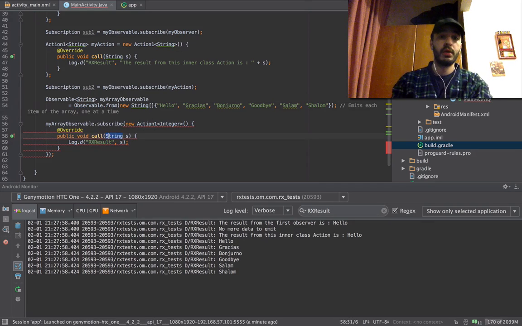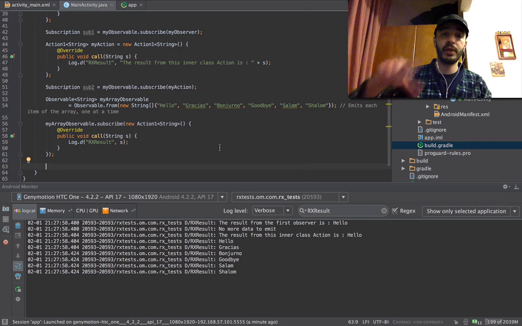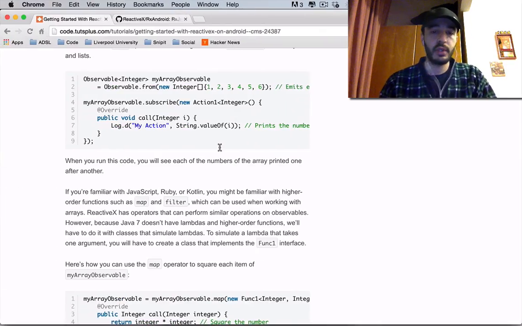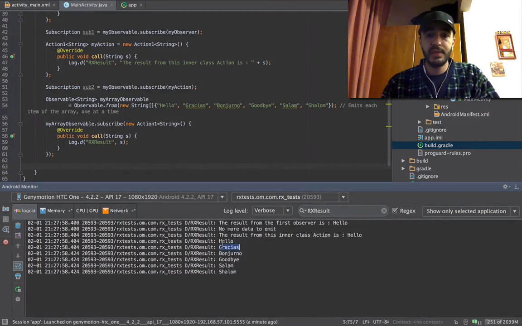So we have to do the following. Back to how it was. You'll see later how you can pass an array of string. This is the different example. I'm sorry. Okay, this is amazing. Hello, gracias, buongiorno, goodbye, salam, shalom.